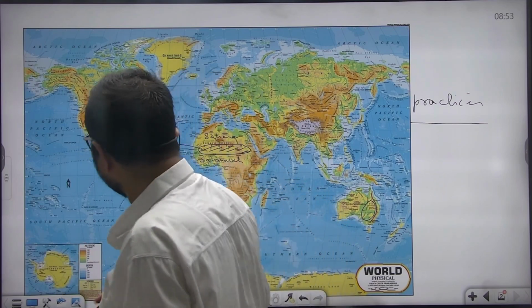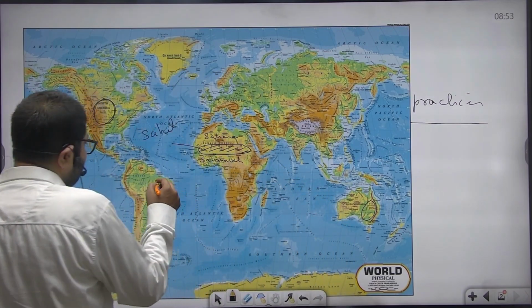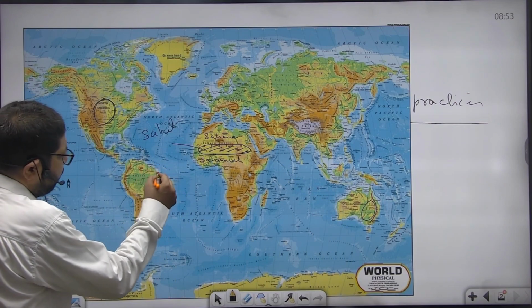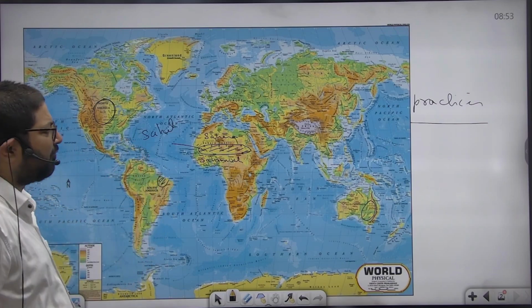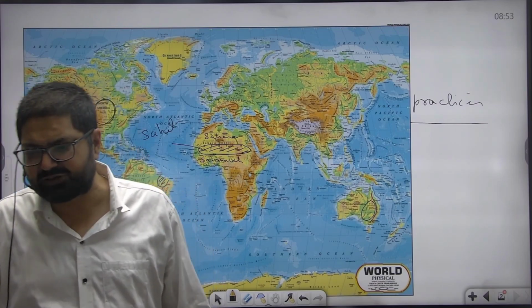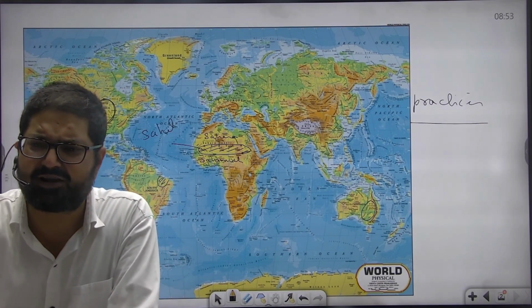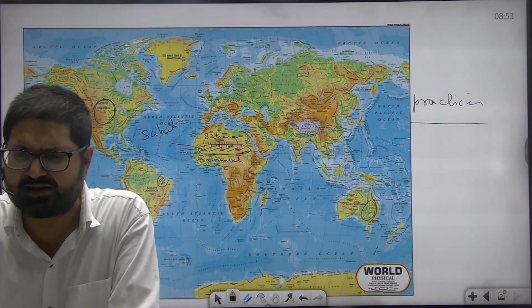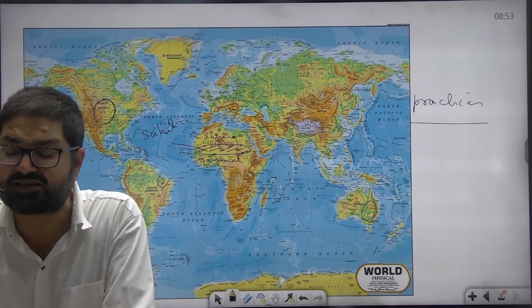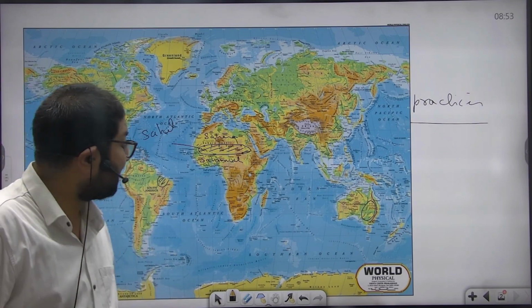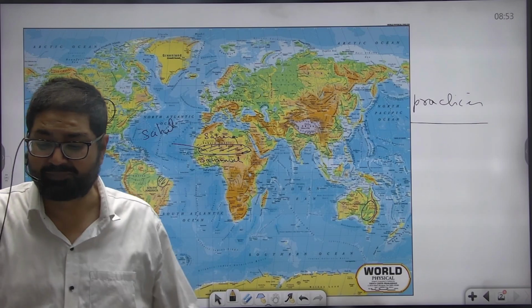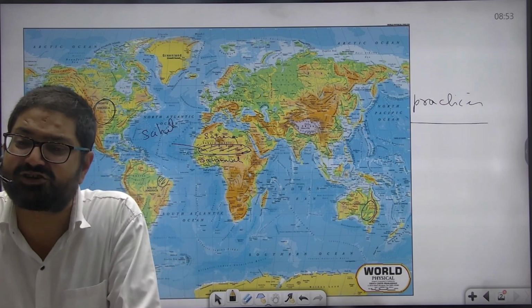Then see the Caatinga region of Brazil. Here you see it is very close to the equator. Caatinga region in northeastern Brazil faces desertification due to overgrazing, unsustainable agriculture practices and deforestation.